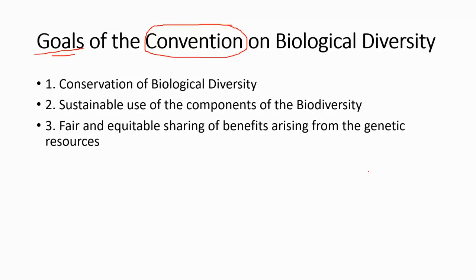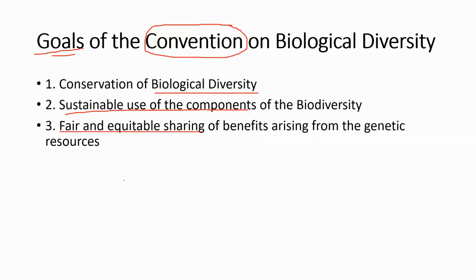Not only animals but plants also: you have seen that trees are cut down and sold for commercial purposes. To prevent this and save the environment, this Convention on Biological Diversity has been signed. There are basically three goals: conservation of biological diversity, sustainable use of its components, and fair and equitable sharing.